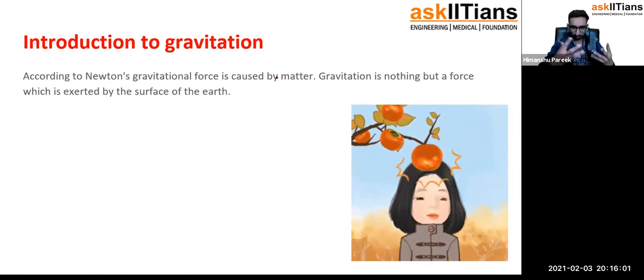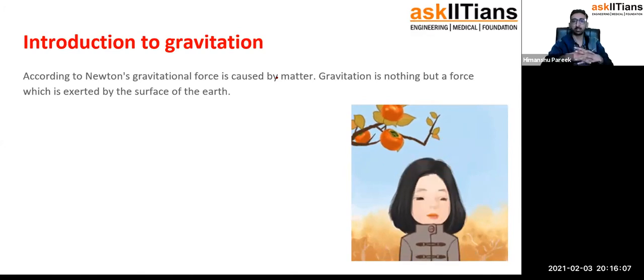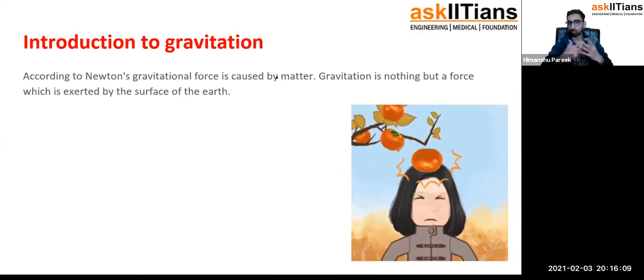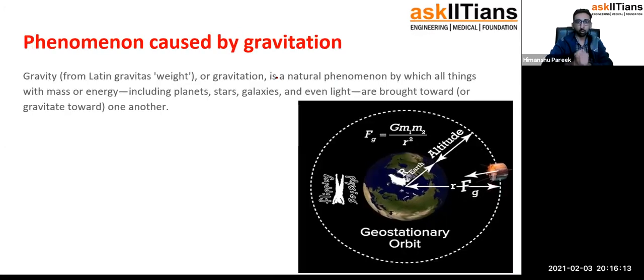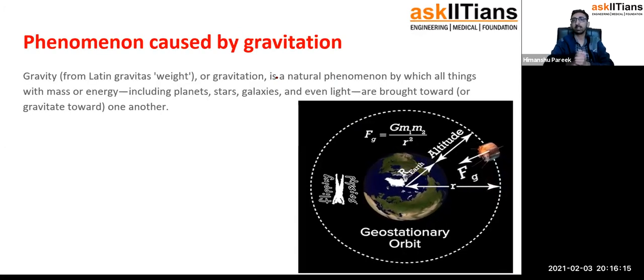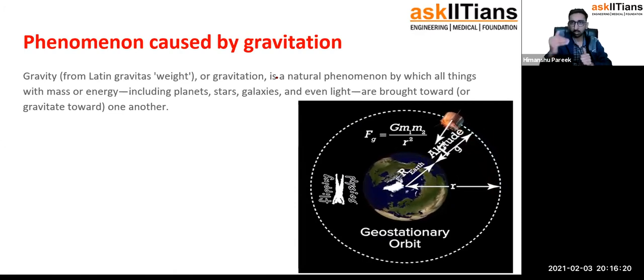It's a property of massive bodies. Anything which has mass, whatever you can think of which has a mass, would always be acting a force on each other for sure. All right, now going ahead with the phenomena caused by gravitation. This part you will understand as we go ahead with the chapter.